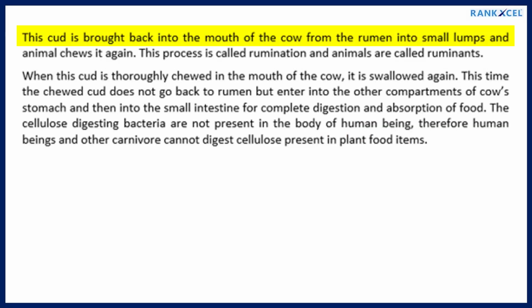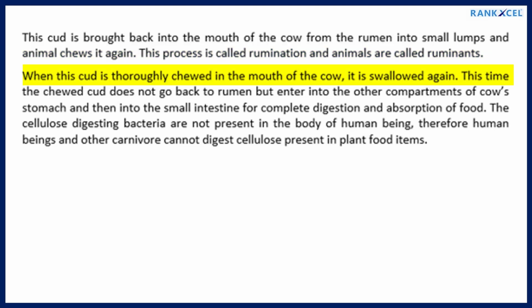This cud is brought back into the mouth of the cow from the rumen in small lumps and the animal chews it again. This process is called rumination and the animals are called ruminants. When this cud is thoroughly chewed in the mouth of the cow, it is swallowed again. This time the chewed cud does not go back to rumen but enters the other compartments of the cow's stomach and then into the small intestine for complete digestion and absorption of food. The cellulose digesting bacteria are not present in the body of human beings, therefore human beings and other carnivores cannot digest cellulose present in plant food items.